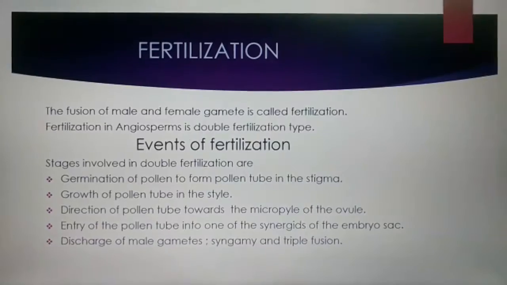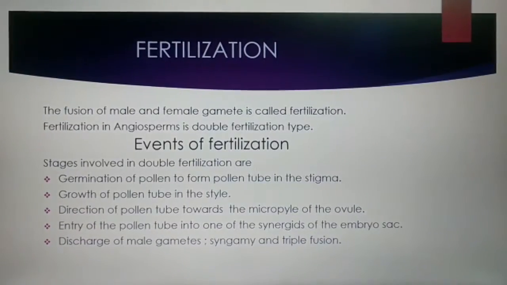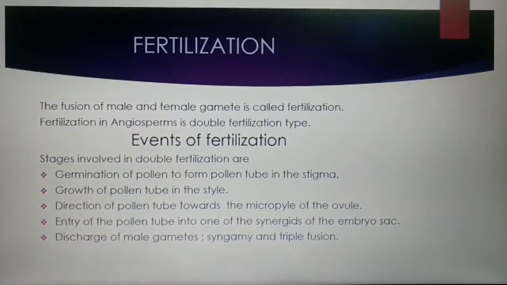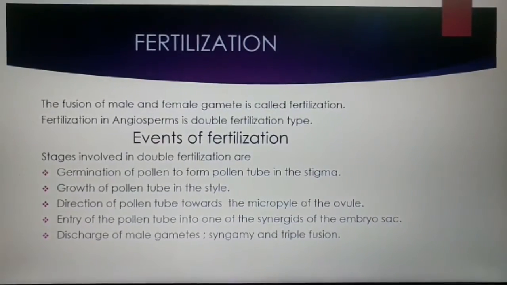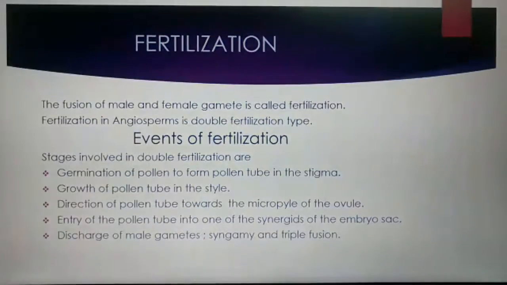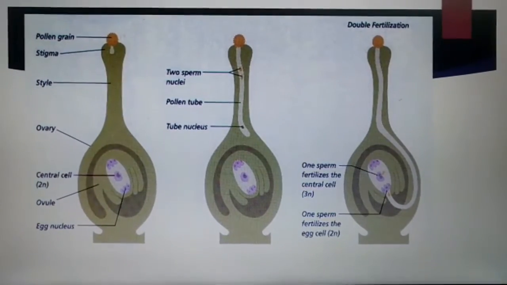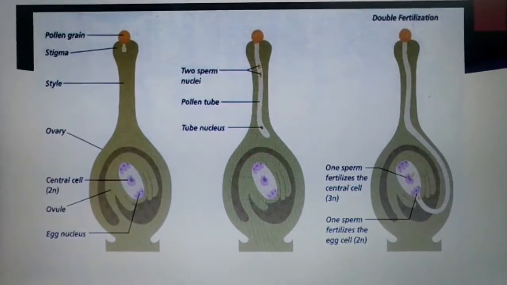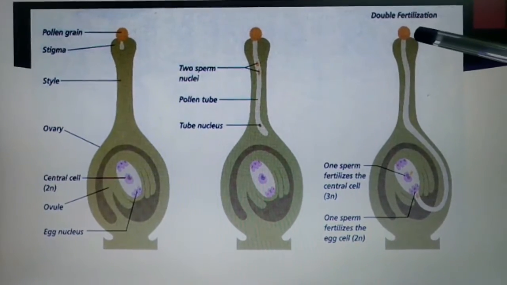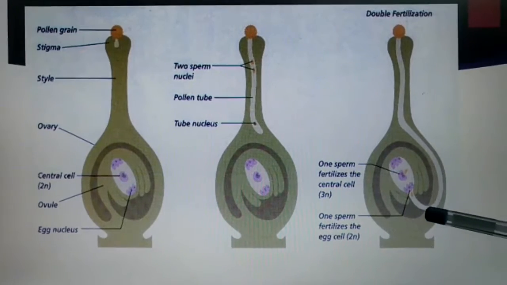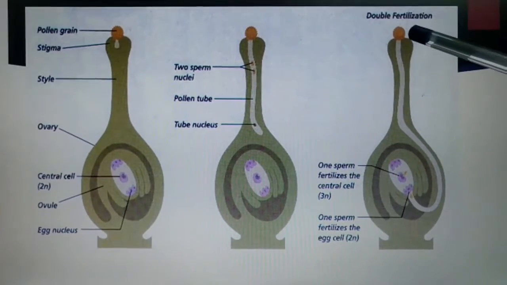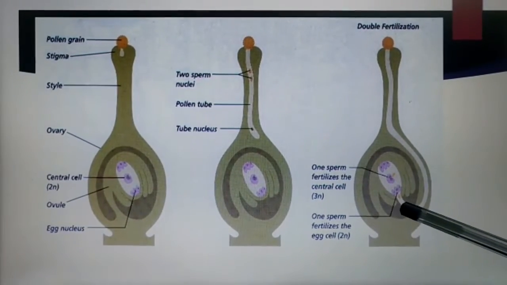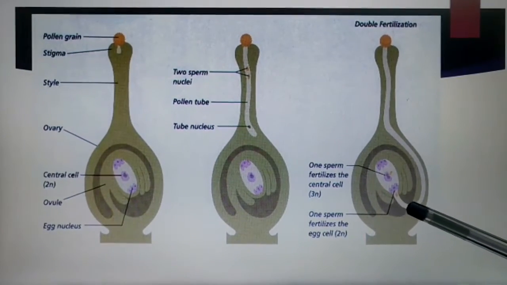Next, events of fertilization. The events of fertilization involve several stages, such as the germination of pollen to form the pollen tube when the pollen reaches the proper stigma. The pollen tube grows through the style and reaches the micropyle to reach the ovule.